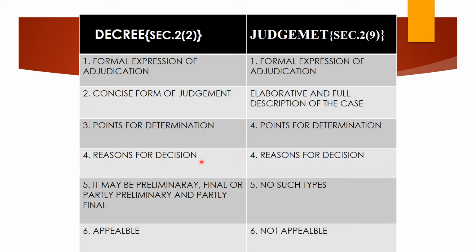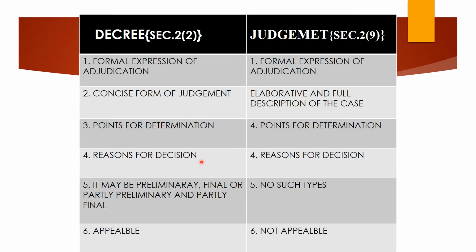The reason behind it is that the party, the judgment debtor, against whom the decree is passed, must know the grounds why the decree has been passed against him, why he has been put to some loss in that particular case. Where you are giving him this knowledge, there is a chance that he can move to the appellate court on those grounds.